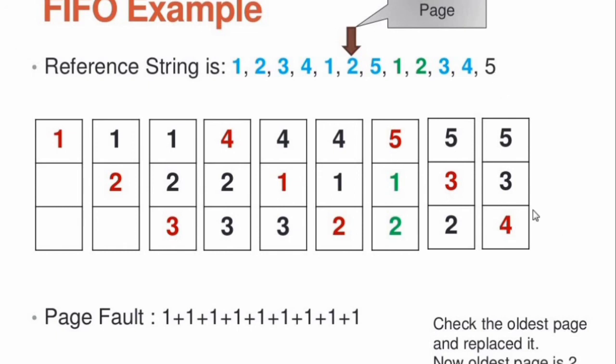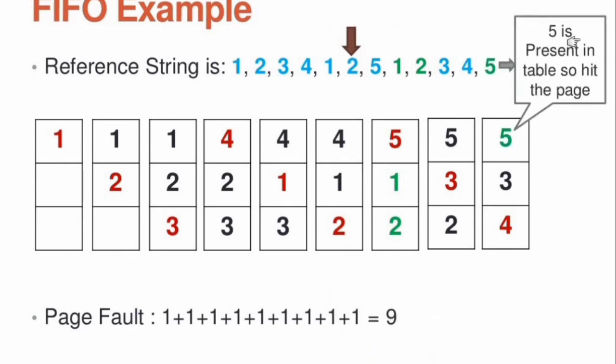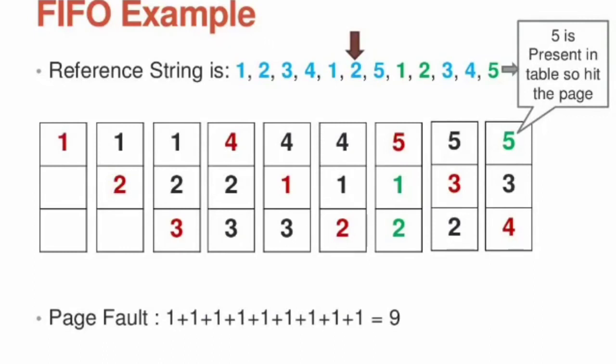Next you move to referencing page 5. Page 5 is present in the memory, so there is no page fault error. Now we got a total number of page faults of 9.